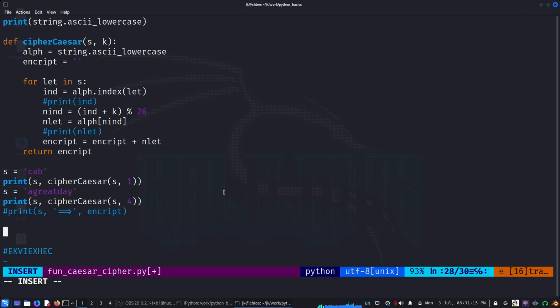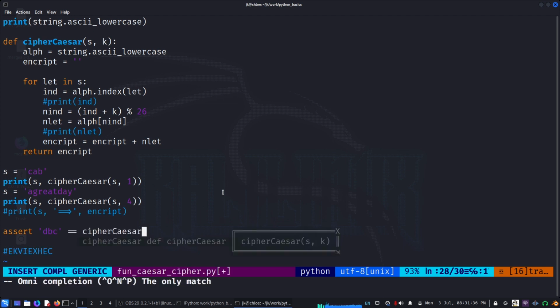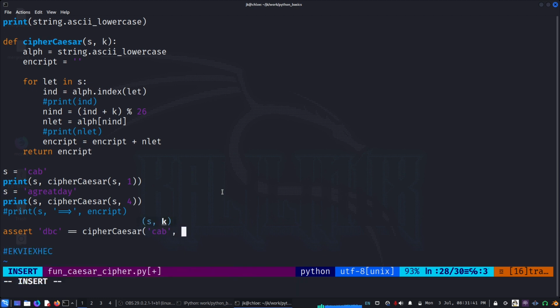We know CAB has to become D, B, C. So I can assert that D, B, C is equal to cipher Caesar of CAB with k equal to 1.